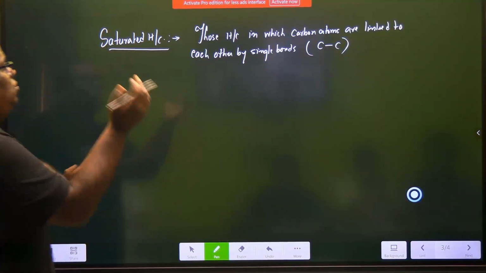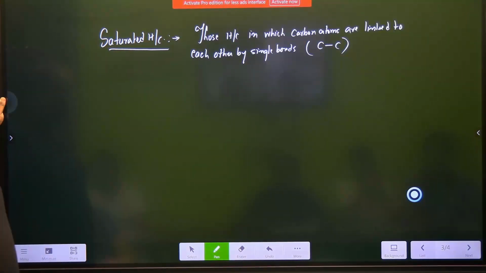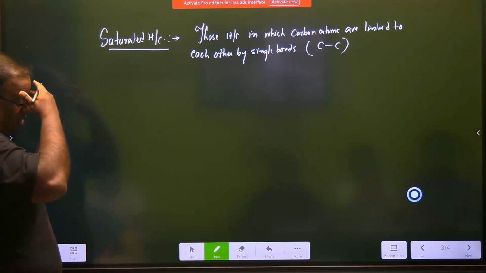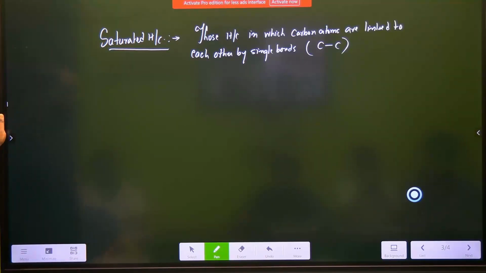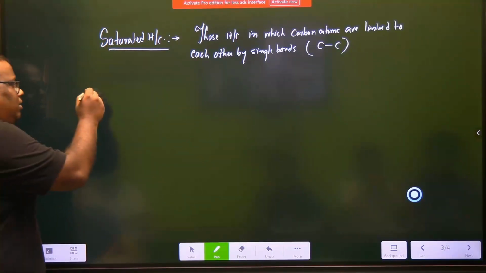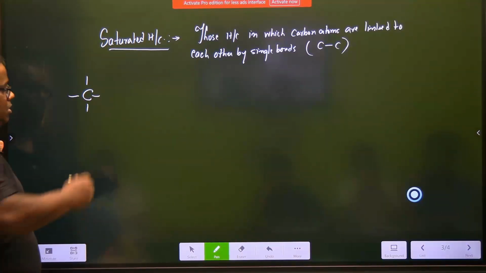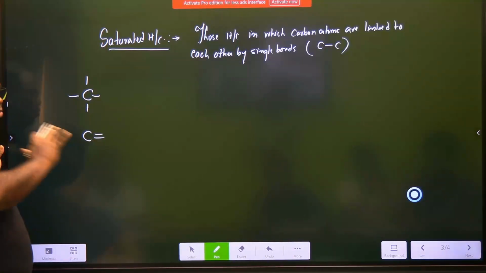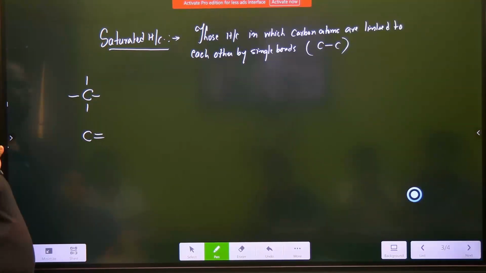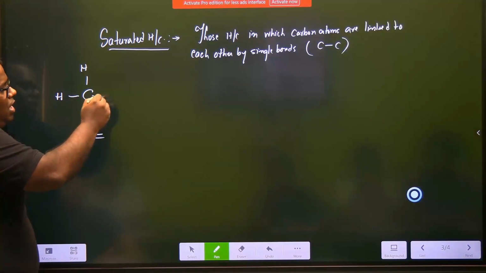So those hydrocarbons in which carbon and carbon are linked with a single bond are known as saturated hydrocarbons. Now, why do we use the word saturated? Saturated means all the valencies of carbon have been met up with single bonds only. I have a carbon atom, it has got 4 valencies. These valencies are met up with single bonds, so I won't see a structure where a carbon will have a double bond with anything else, whether it is oxygen. Anyways, we are studying hydrocarbons, so there's no question of anything other than hydrogen coming up. The only one who can pair up is hydrogen. So let's pair up hydrogen on this one.